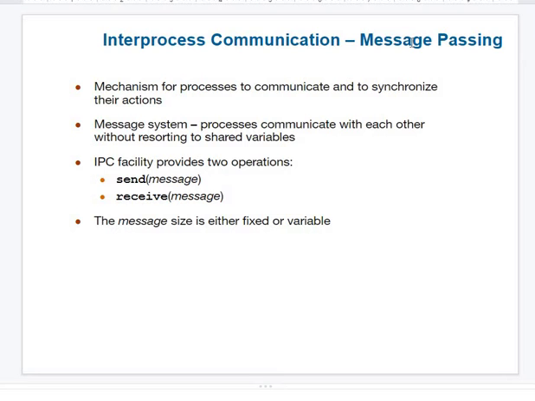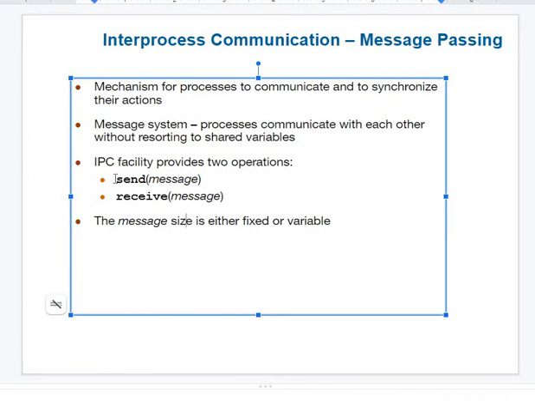So what happens for message passing? Message passing means there are two standard operations: send and receive. For example, there are two processes, and both want to use a value A. The first process will send a message to all processes that it is going to use a resource called capital A for this much amount of time. If the other processes receive the message, they will wait for some time. If not, they can go for competition.